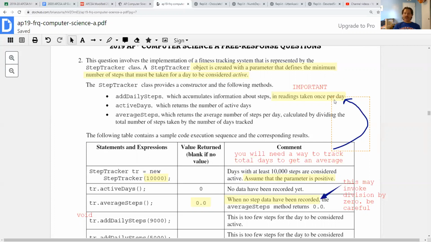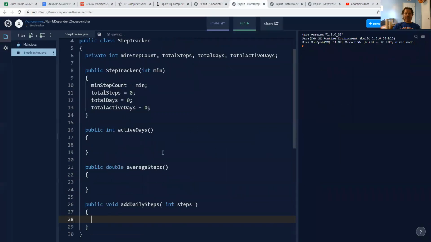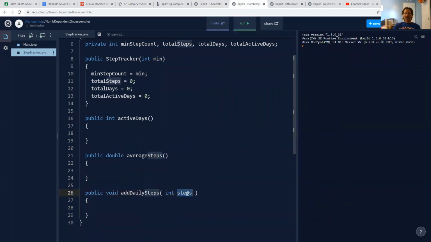And what do I mean by that? Well, all of these variables are going to be needing to update periodically. This would be the best time to do that because, for one, this method gets handed the value steps. That value will be inaccessible anywhere else. So, for example, you can't use the activeDays method really to determine if a particular day was active because nothing is given to that method.